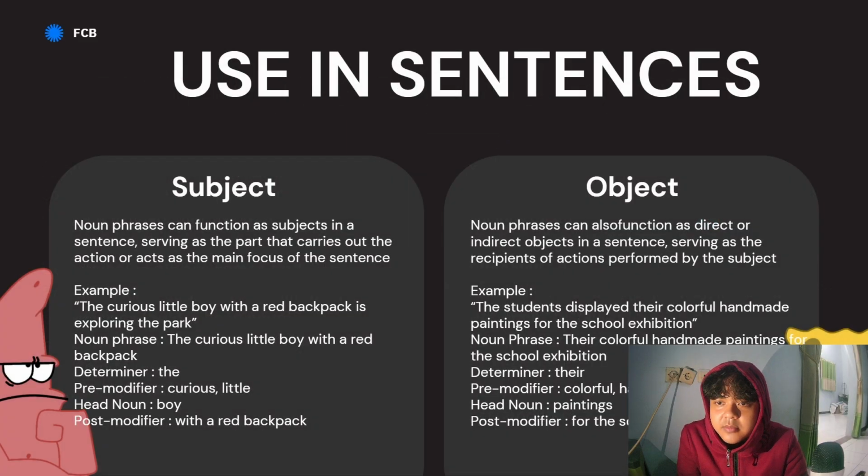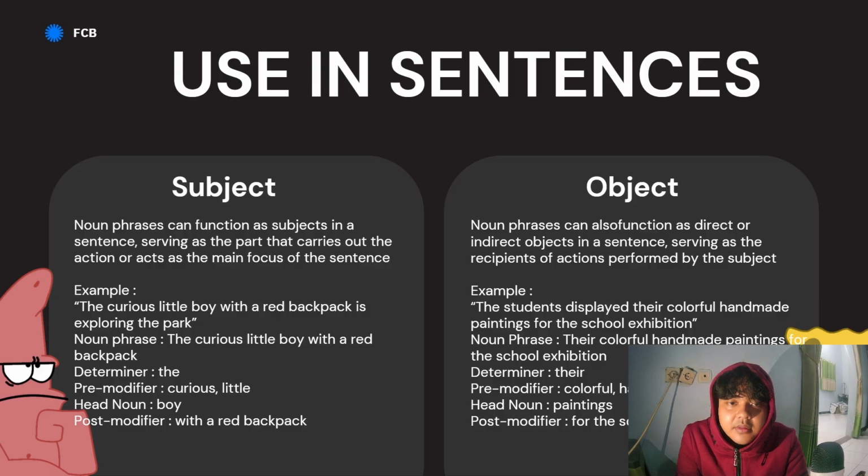First, subject. A noun phrase can function as a subject in a sentence, serving as the part that carries out the action or acts as the main focus of the sentence. Example, the curious little boy with a red backpack is exploring the park. The noun phrase is the curious little boy with a red backpack. The determiner is the, the pre-modifiers are curious and little, the head noun is boy, and the post-modifier is with a red backpack.